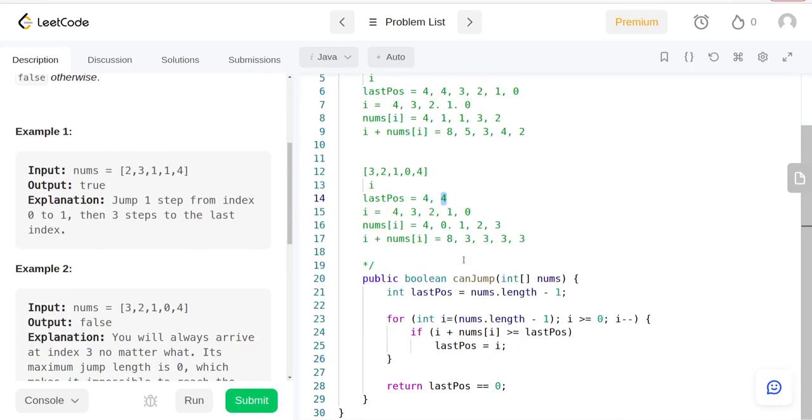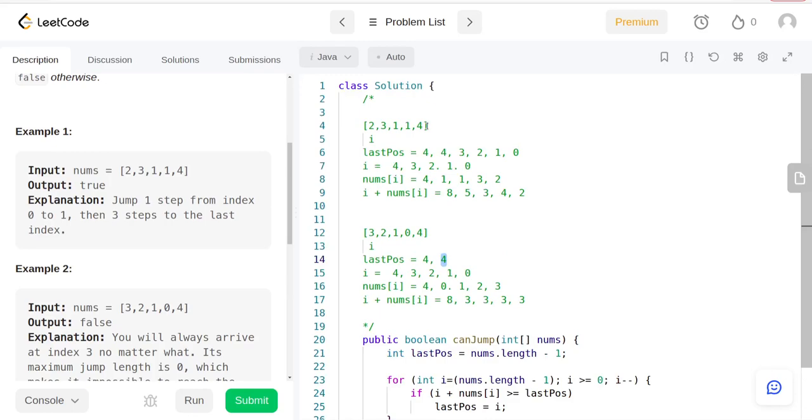In terms of the complexity, we're not using any extra space, so it's constant space. And in terms of the time complexity, we are doing it linearly. We are just doing it in one iteration, going from here to here.